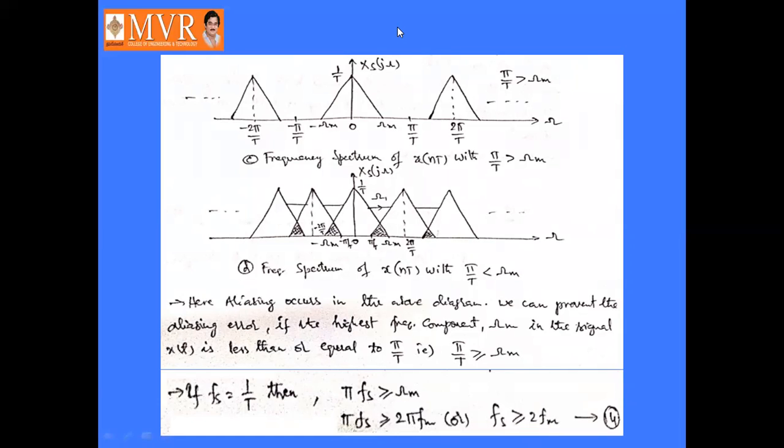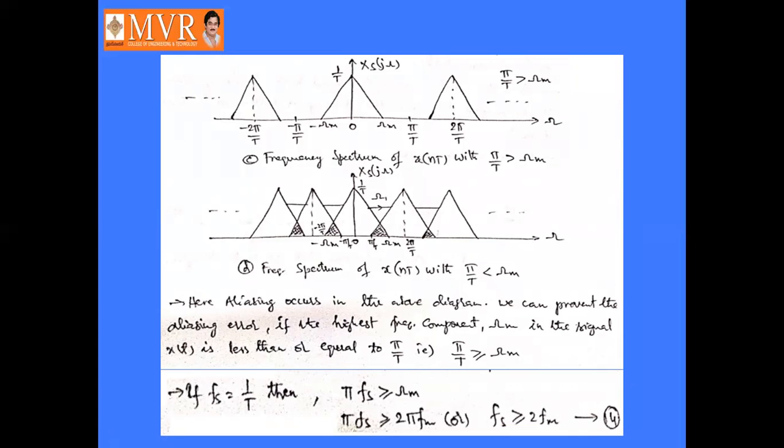Equation number 14, right? So see here. We can prevent the aliasing error by adjusting the condition π/T greater than or equal to ωm. 1 by T is nothing but fs. So π fs is greater than or equal to ωm, but ωm is nothing but 2π fm.